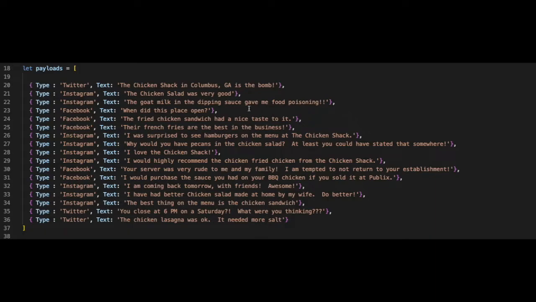But if this was live, these would be connected to webhooks that would be called by your Twitter, your Instagram, or your Facebook, or any other source that you wanted to pull from. So we'll send this through to AWS Comprehend and look at the data that comes out of that.